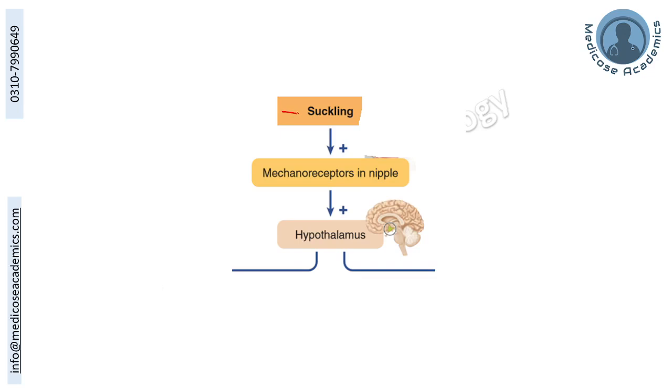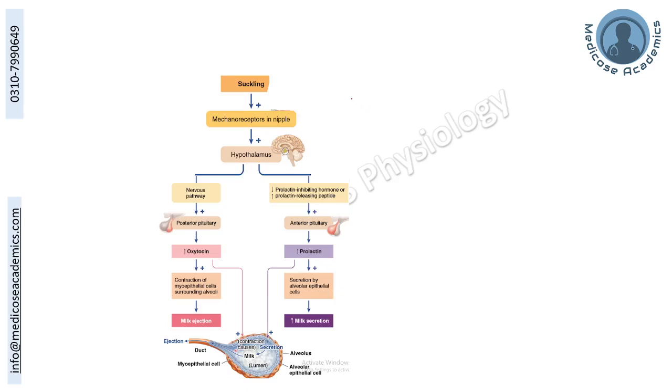The biggest stimulus is suckling, which mechanically stimulates the receptors in the nipple, which is then sent via the neural reflex to the hypothalamus, where the hypothalamus initiates nervous as well as hormonal pathways. The nervous pathway stimulates the posterior pituitary to release the stored oxytocin. The stored oxytocin will stimulate the contraction of the myoepithelial cells, which will eject the milk. So oxytocin has only a role to play in milk ejection, but no role in milk production, which is a function of prolactin.